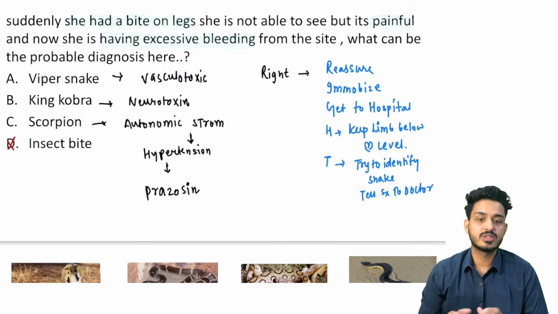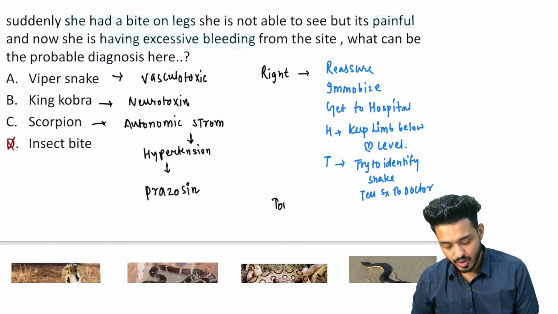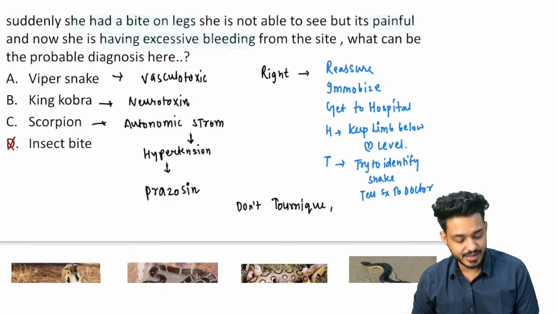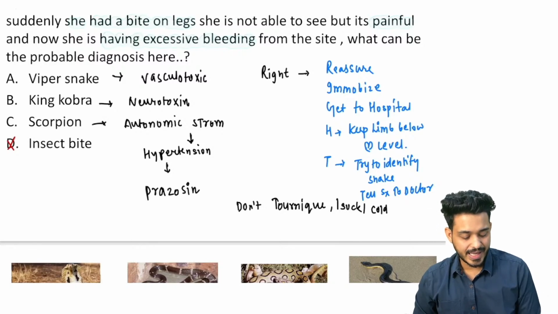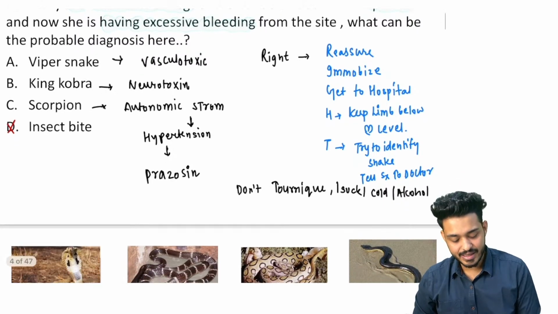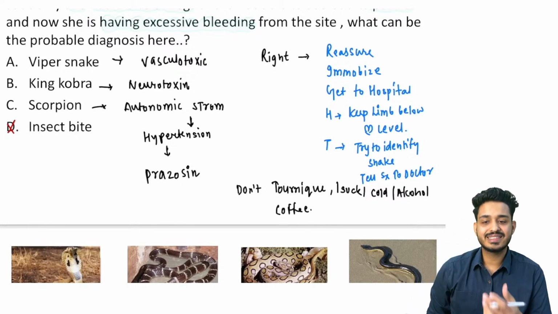What are the don'ts? जो जहां पर भी snake bite है वहां से अपन को suck नहीं करना है, right? We need not put any tourniquet. Don'ts, remember don'ts, right. टॉर्निकेट नहीं लगाना, जहर को चूस के बाहर नहीं निकालना, सकिंग नहीं करना, right. We need not use any cold pressings, okay, any alcohol, any coffee. Okay, these things we should not do.